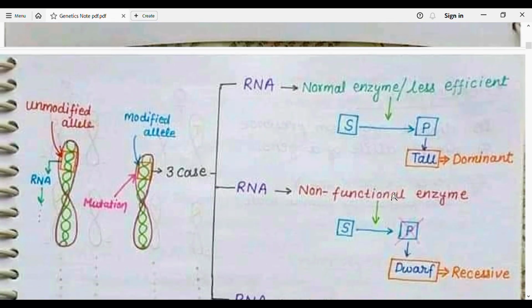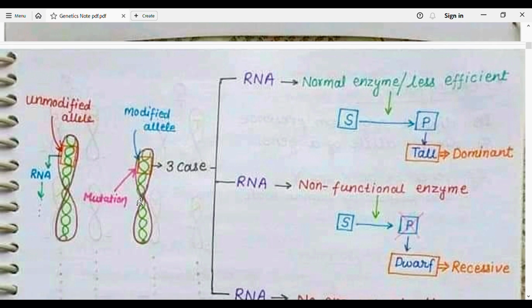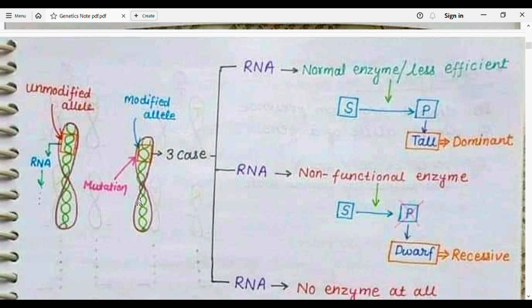So unmodified allele plus modified alleles, which is produced by the process of mutations. So the normal enzyme is less sufficient. The substrate on which the enzyme reacts produces the products, and the products will control a character which is known as tall, and tall is dominant.